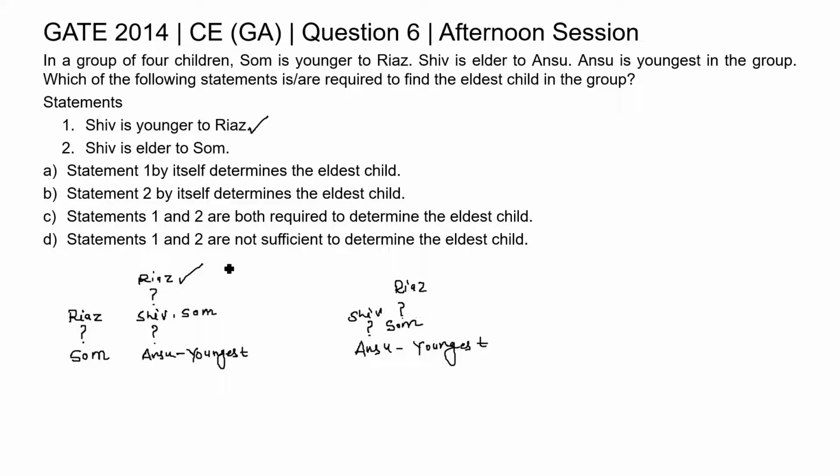So here we can say only statement 1 can determine the eldest child in the group. So if we check the options, option A, statement 1 itself determines the eldest child. Yes. So option A is the correct answer for this question.